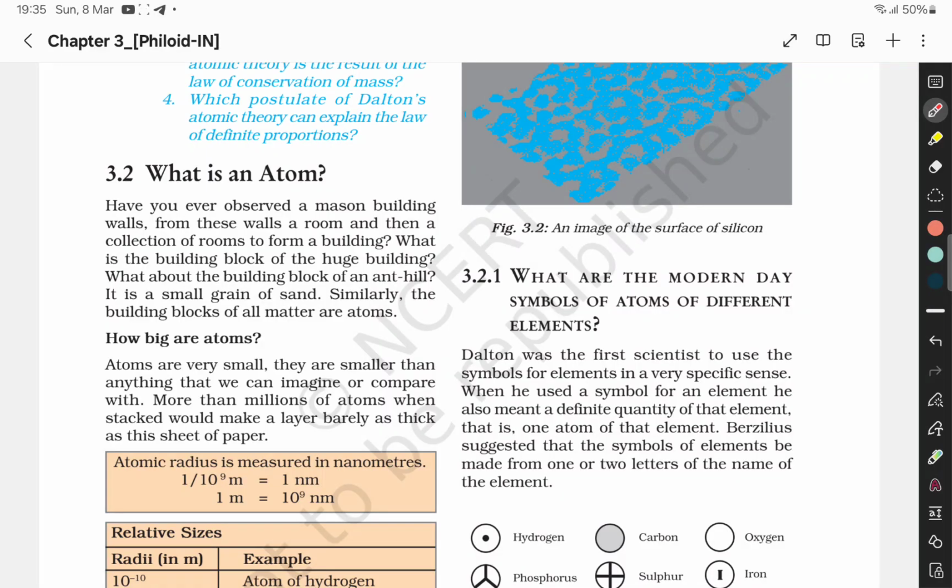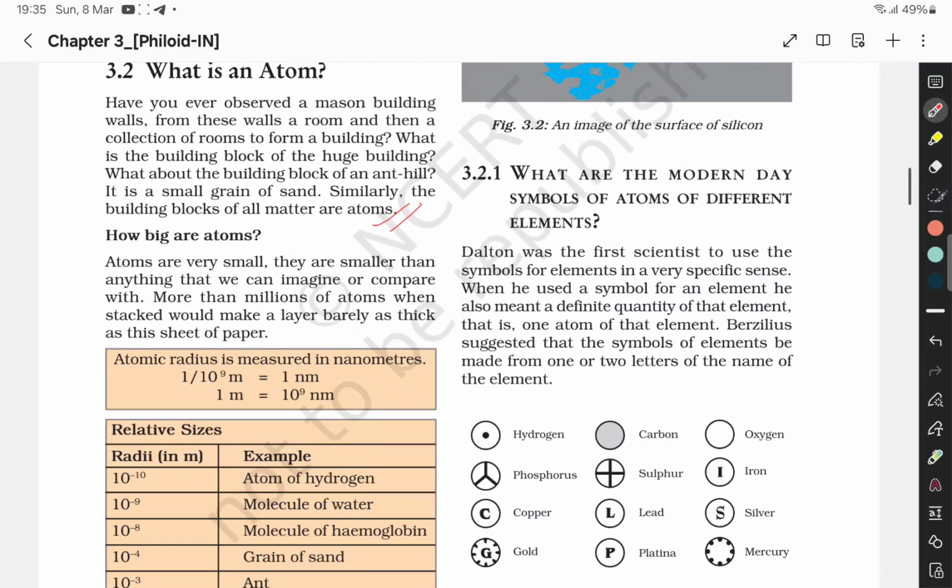What about the building block of an ant hill? It is a small grain of sand. Similarly, the building blocks of all matter are atoms. So how big are atoms? Atoms are very small. They are smaller than anything we can imagine or compare with. More than millions of atoms stacked would make a layer barely as thick as a sheet of paper.